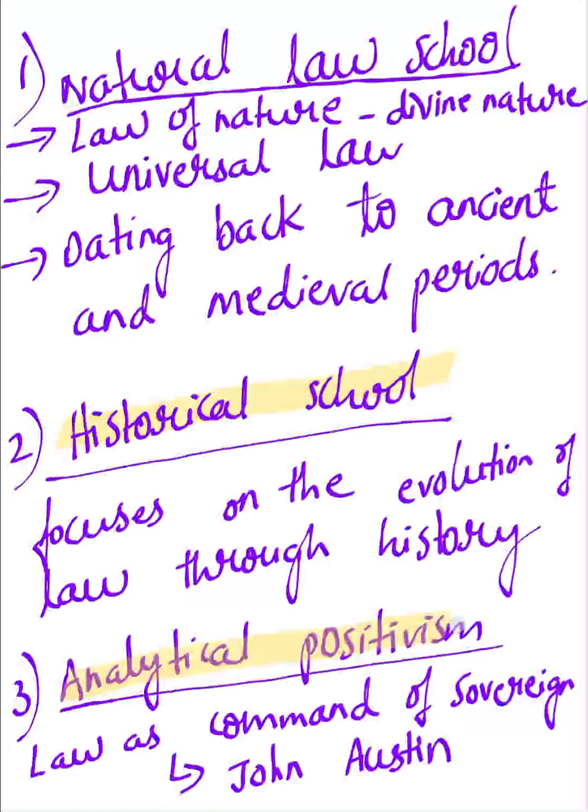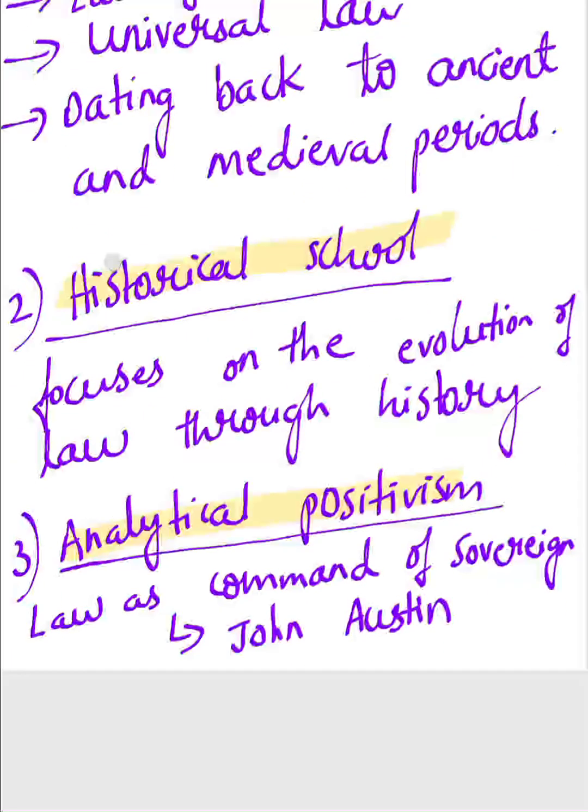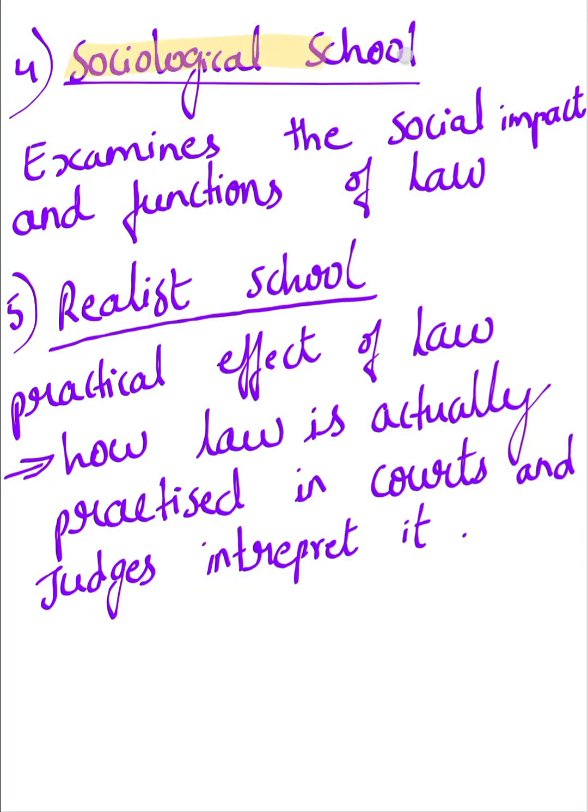And the next is analytical positivism, which is known as the positive school. It is propounded by John Austin. So, law as a command of the sovereign exists. The next school is the sociological school, which examines the social impact and functions of law. And the fifth school is the realist school, which deals with the practical applications, that is, how law is actually practiced in the courts and how judges interpret it.